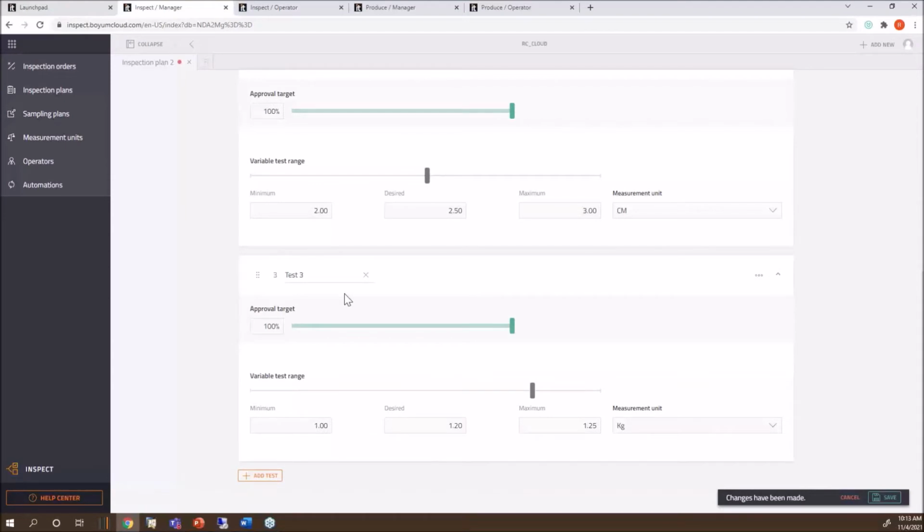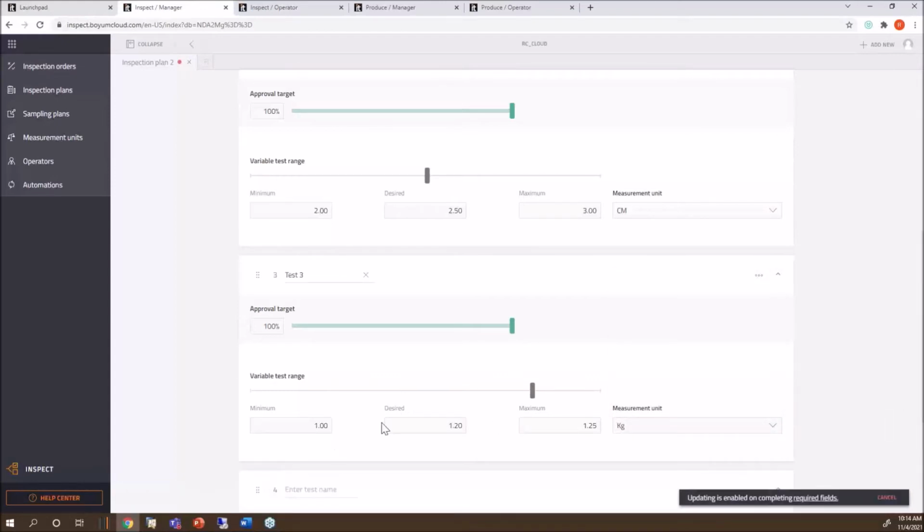And then down here I have another test. So I just call it test 1, 2, and 3. So, but you, of course, will put in their names, what they have to do. And this one, I have to weigh something, for example. And here are my measurement units. No, they do not come from your SAP Business One database. You set them up. I will show you. So the flexibility is huge because you can set up everything here, what your company needs. Okay? So I have 3 tests in this one.